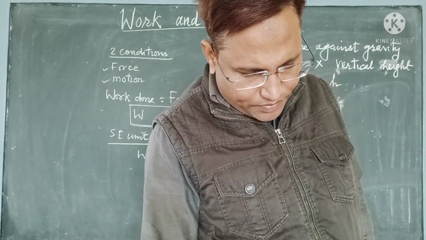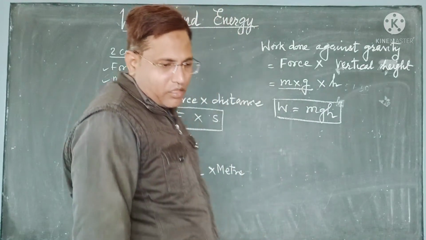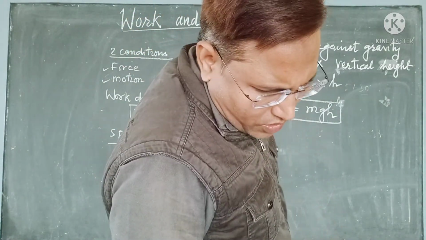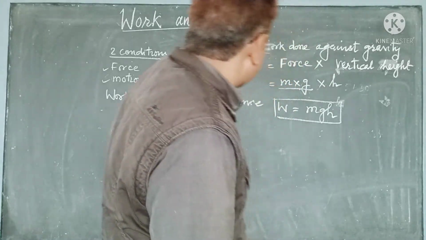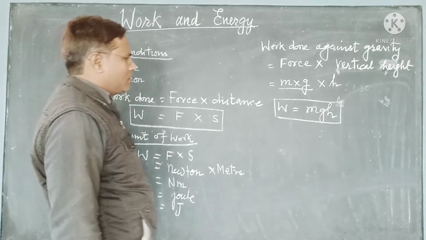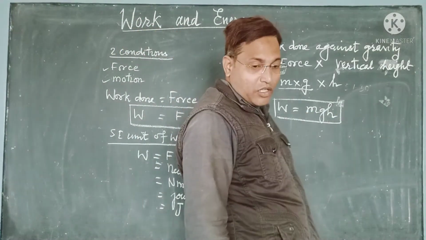Next we have numericals based on this. So let us take an example. Whatever we have done, we have seen two formulas: work done is equal to force into distance, and work done is equal to mass into gravity into height. So we will see now